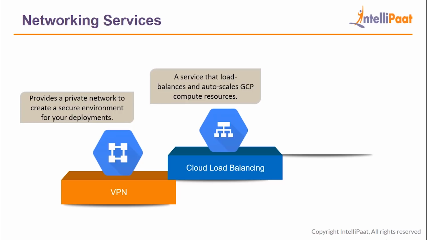Now if you want the traffic to be equally distributed to multiple number of servers, then you will have to use classic load balancing. But if you want the traffic to be distributed on the basis of requests that you're getting on your application, then you'll have to use application load balancing. For example, if the user is requesting for storage upload, you may direct the user to some other server.